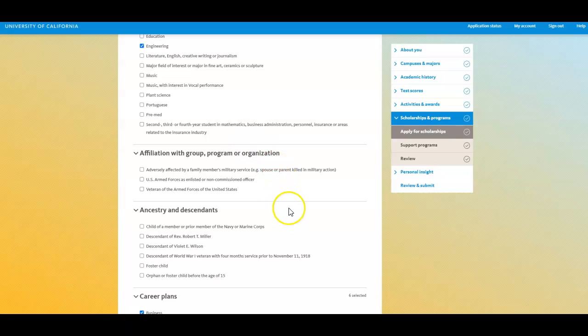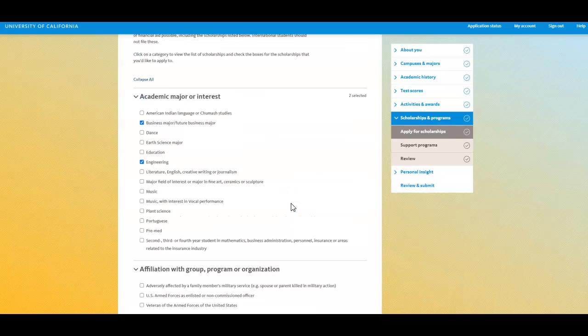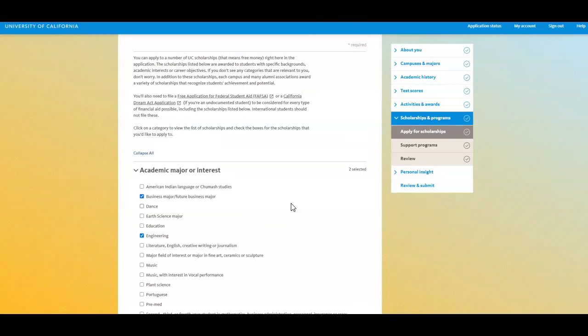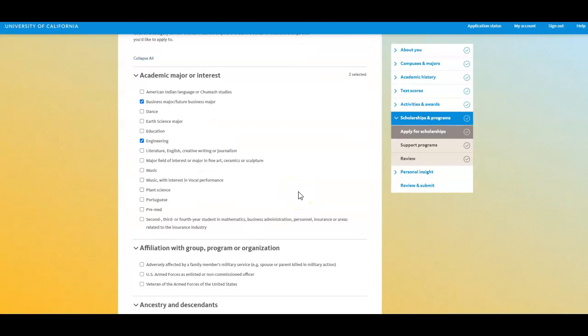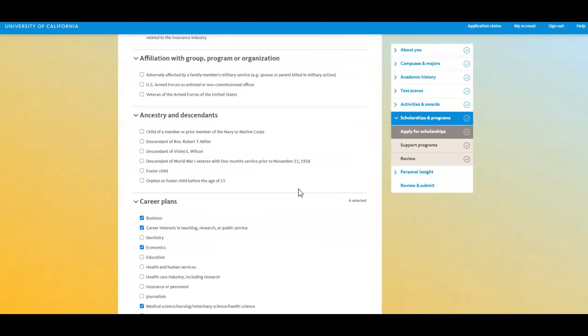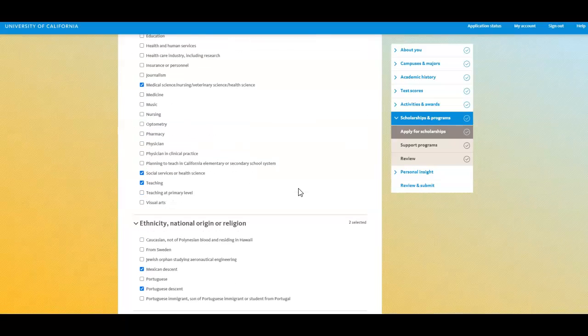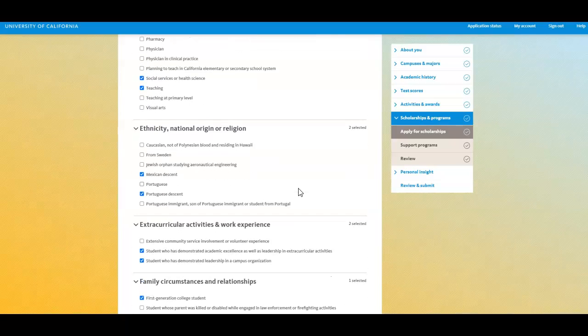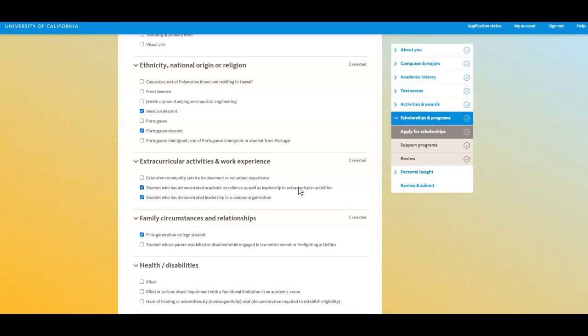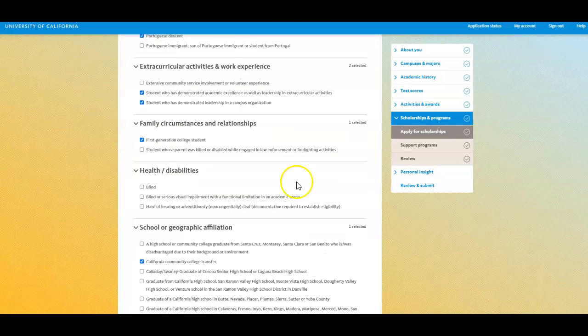You do have a limit of how many you can select in general. I believe it is 16. It doesn't say it here, so maybe they changed that. But check as many as apply to you. Your ancestry or your ethnicity, religion, extracurricular activities, family circumstances and relationship.